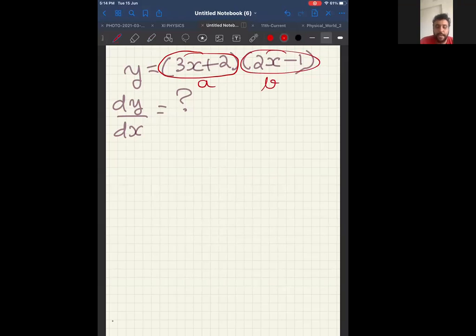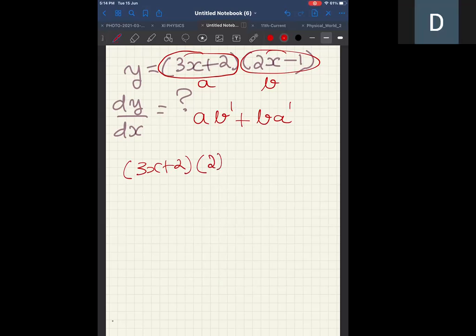Now, what is my formula? First term into differentiation of second term plus second term into differentiation of first term. Therefore, first term as it is, 3x plus 2, into differentiation of 2x minus 1. What is differentiation of 2x minus 1? It will only be 2. Plus 2x minus 1 as it is.